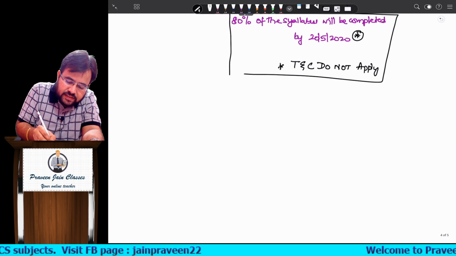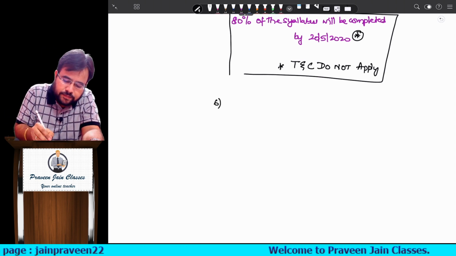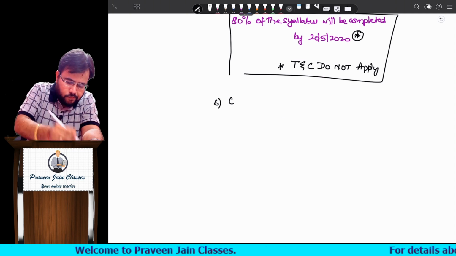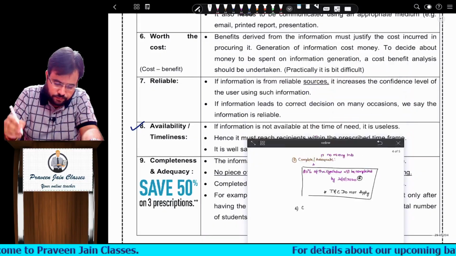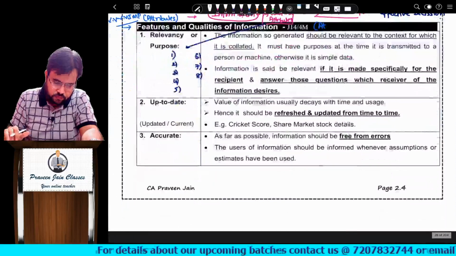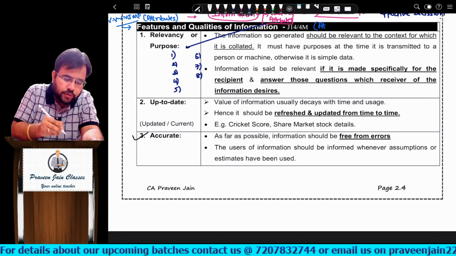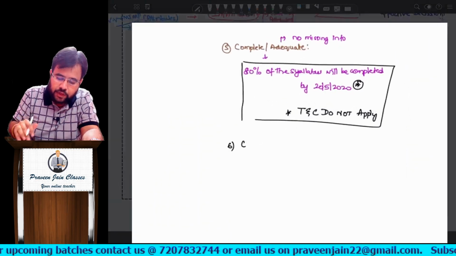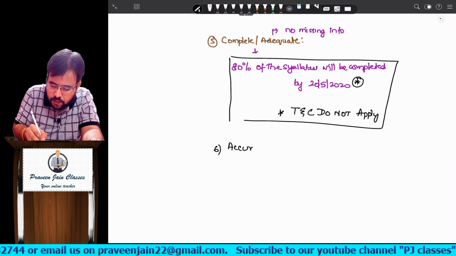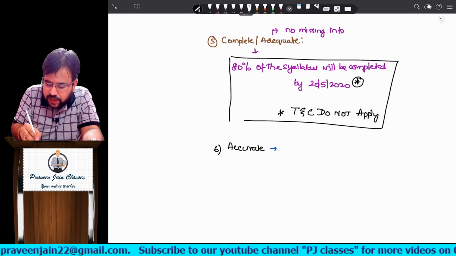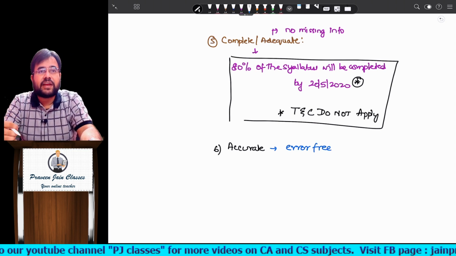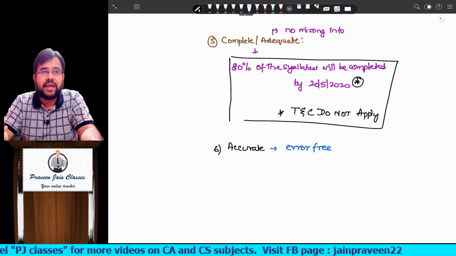Okay, now sir, let us write down the sixth side heading, sir. You may also write it as accurate, you can write down, sir. Sixth side heading you write down, sir, accurate. Now what do you mean by accurate, sir? Accurate means error free. Accurate means error free. It means whatever information you give, sir, it should not have any errors in it.